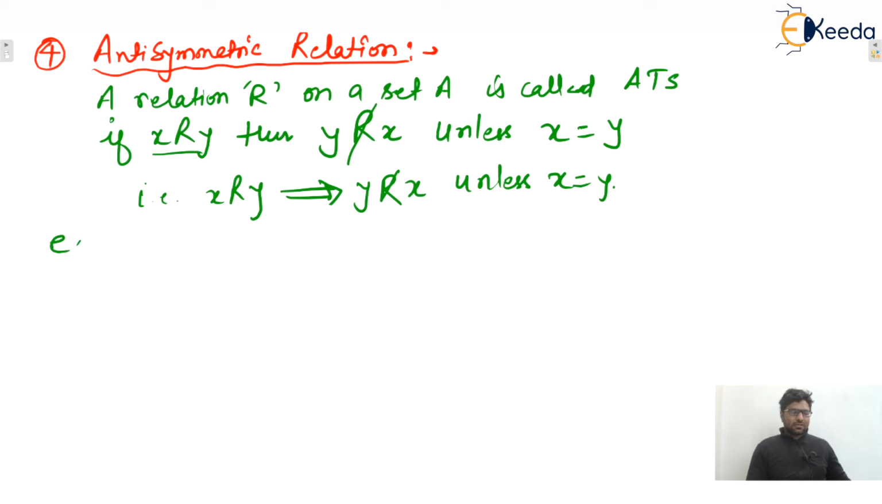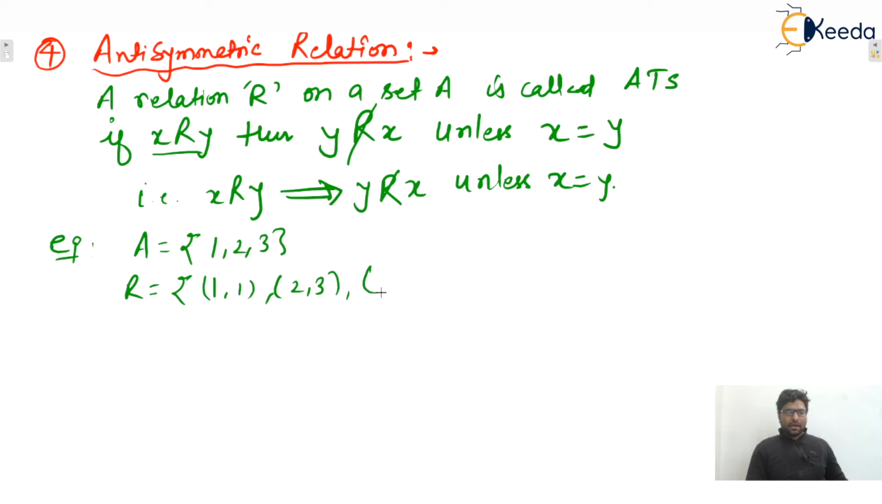So let us consider one example. Let's say one set is given, {1, 2, 3}, and one relation is given. Let's say (1, 1), self loops are allowed, no problem at all, (2, 3) and (1, 3). So here (2, 3) is present, so (3, 2) must not be present. Here (3, 2) is not there, so no problem. Here also (1, 3) is present, so (3, 1) must not be present, and here we can see (3, 1) is not present, isn't it? So because of that, we can say that this relation is antisymmetric. Yes or no? This relation is antisymmetric.